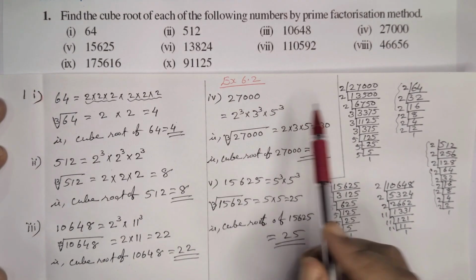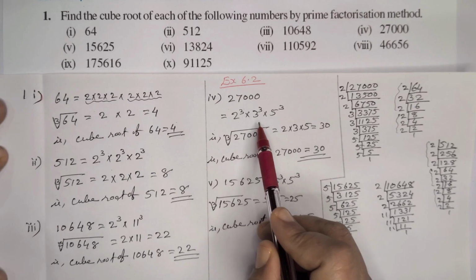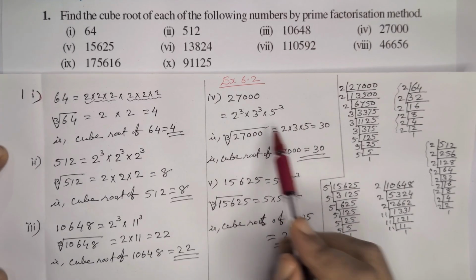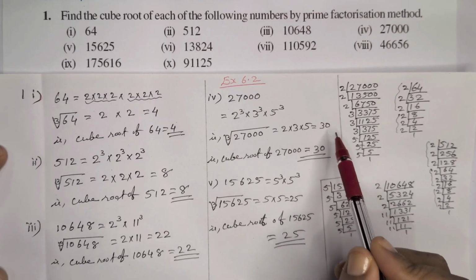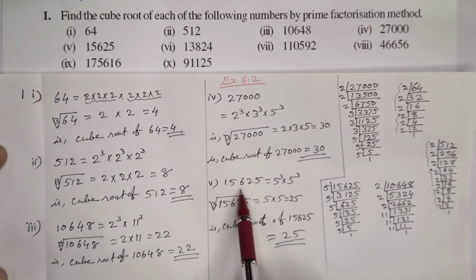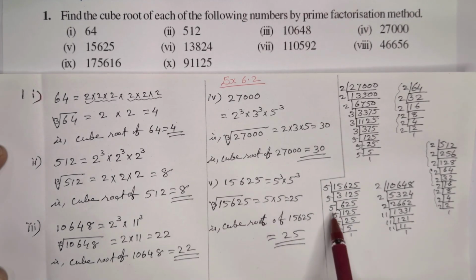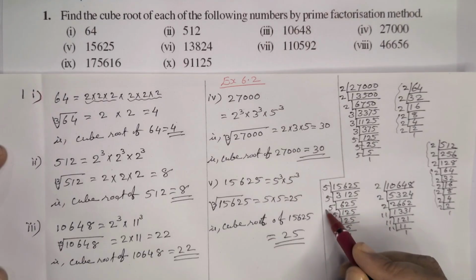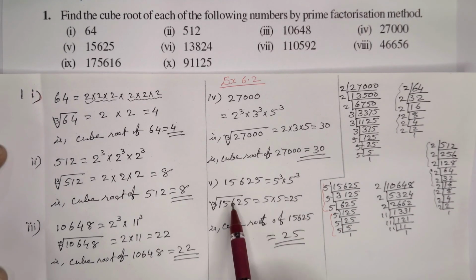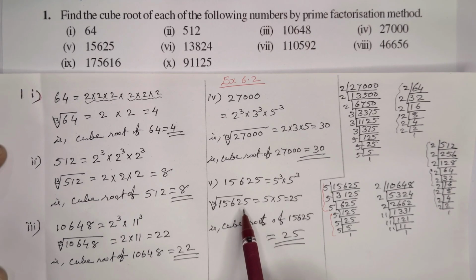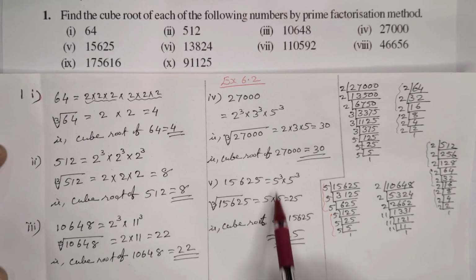Here 27,000, we are getting 2 cube into 3 cube into 5 cube. So the cube root of 27,000 is equal to 2 into 3 into 5, 30. 15,625 is equal to 5 cube into 5 cube. So the cube root of 15,625 is equal to 5 into 5, 25.